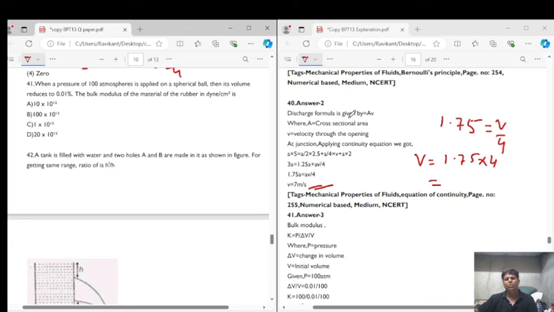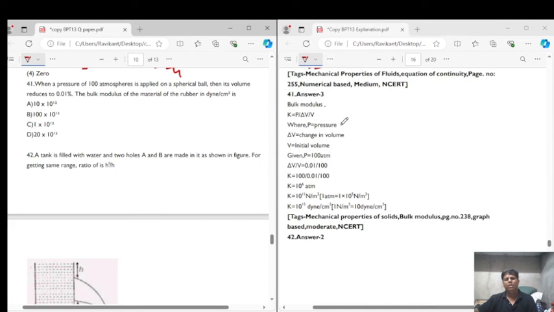Then let's come to question number 41. Question number 41. When a pressure of 100 atmosphere is applied on a spherical ball, then its volume reduced to 0.01%. So the bulk modulus of the material of the rubber in dyne per centimeter square is. See, the reduction in the volume is given as 0.01%. It means they are saying delta V upon V is equal to 0.01 upon 100, right?